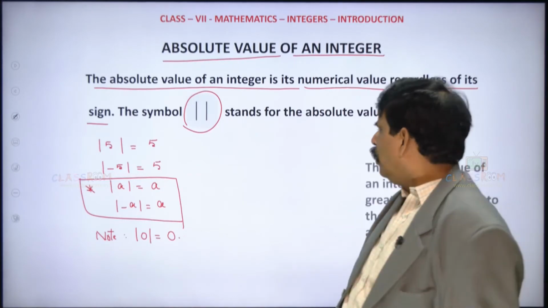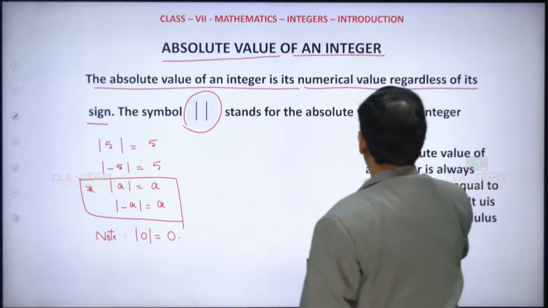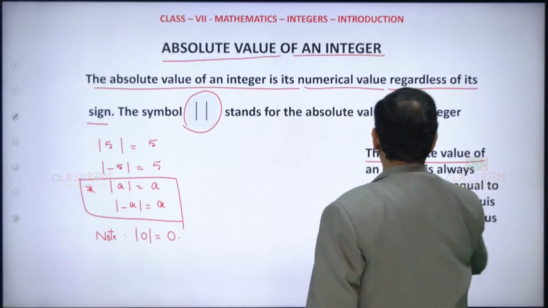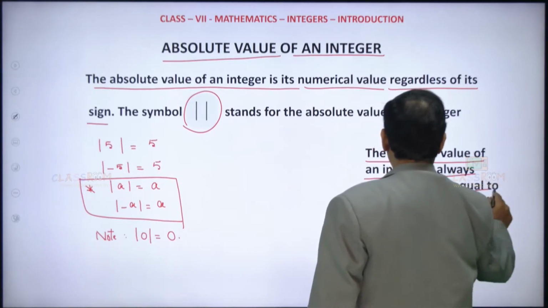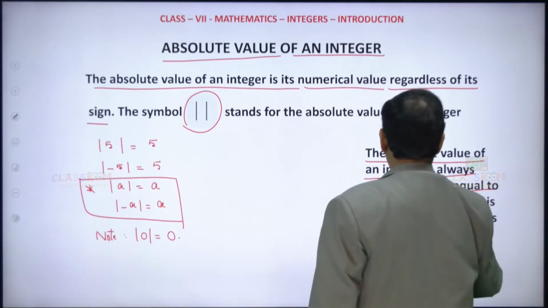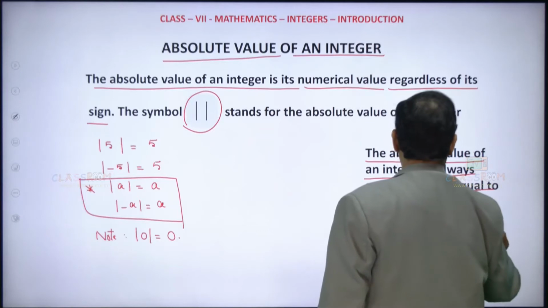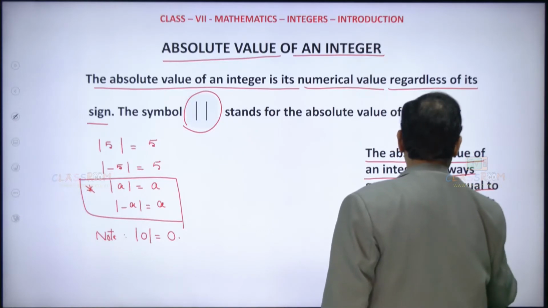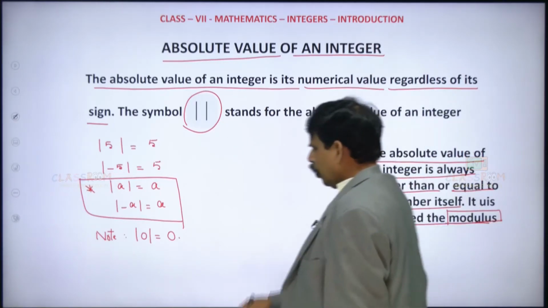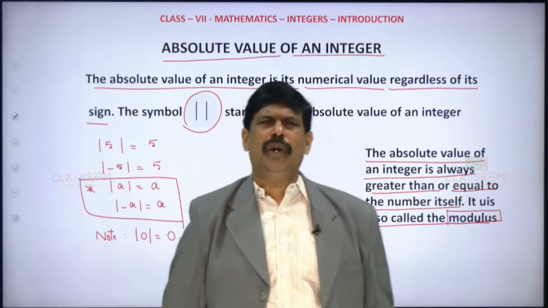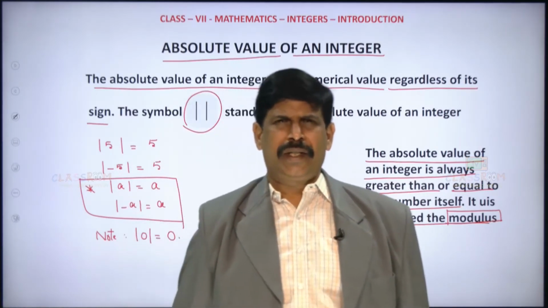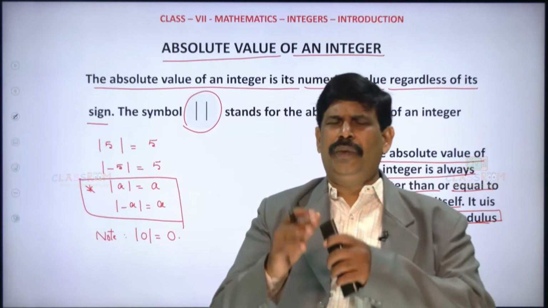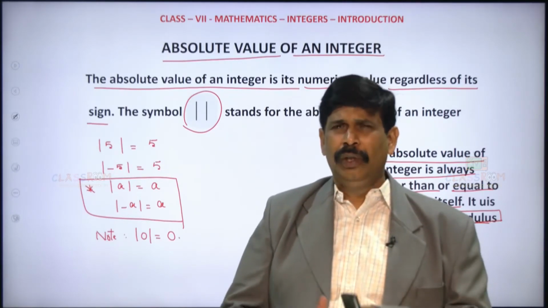It's clear? So, the absolute value of an integer is always greater than or equal to the number itself. It is also called the modulus. In other way, you can also call it as modulus. Understood now what is the meaning of absolute value?